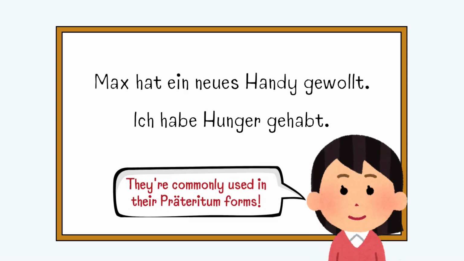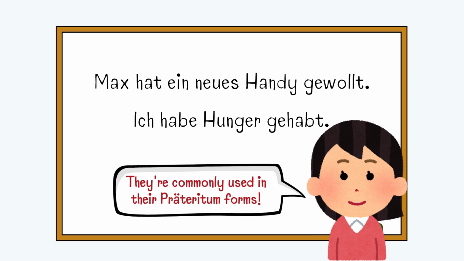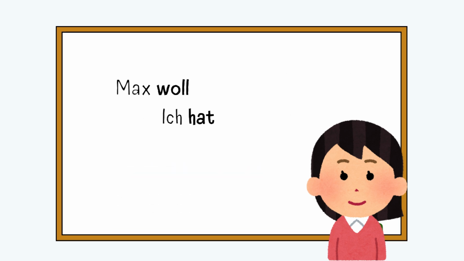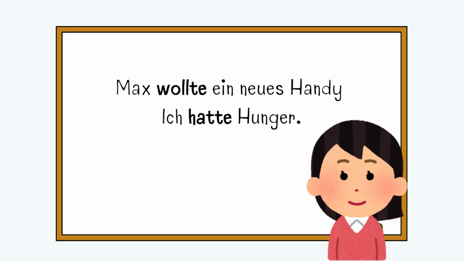However, the perfect forms for modal verbs and haben are rarely used. Both of these verbs are commonly used in their Präteritum forms instead, okay? So instead of saying Max hat ein neues Handy geholt or ich habe Hunger gehabt, it's more common to say Max wollte ein neues Handy or ich hatte Hunger.